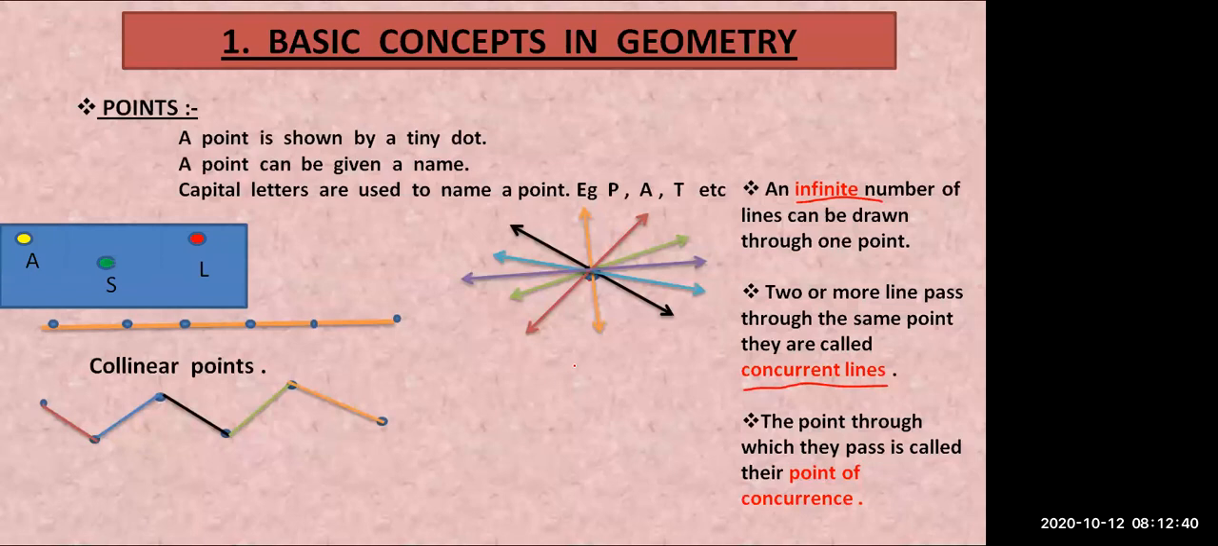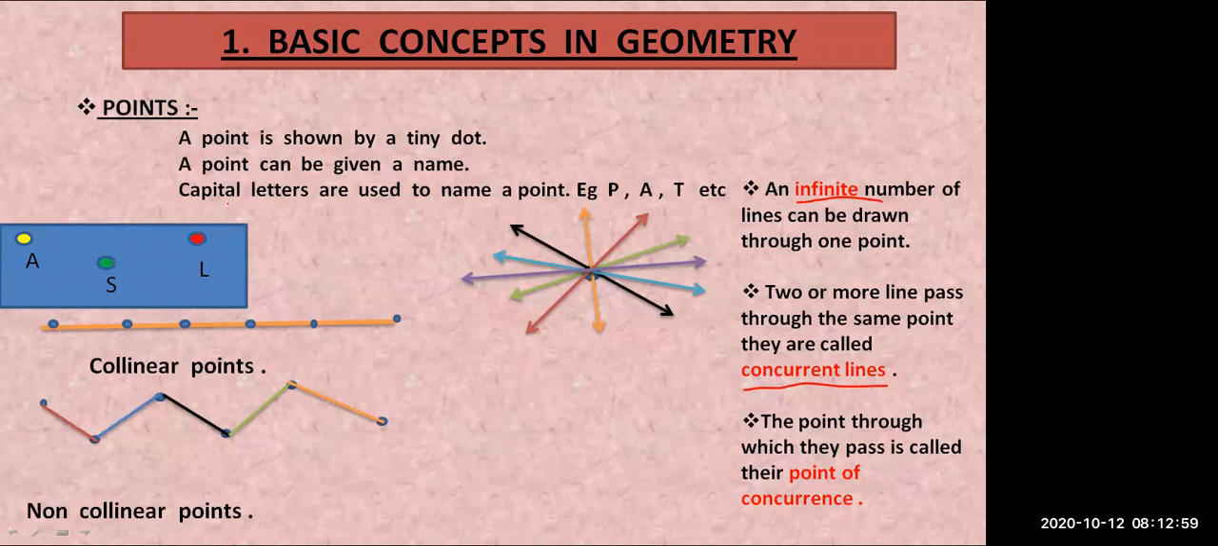The points which are not in a line. What? Non-collinear. Very good, Muskan. Such points are called non-collinear points. Okay, collinear points and non-collinear points. So this much we have related to the points.